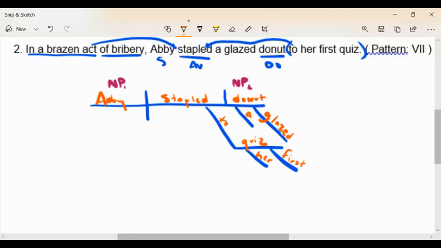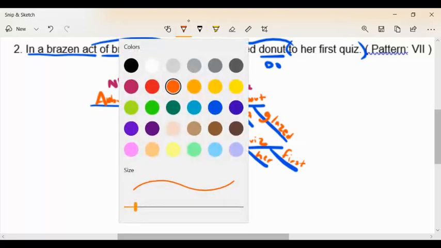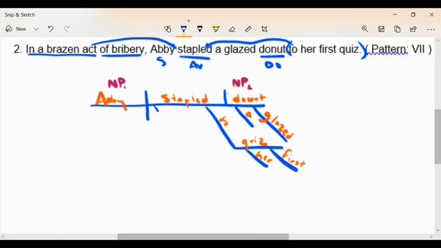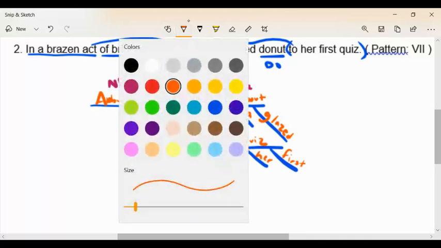So let's start with that first part, which is in a brazen act. All right, so change my color again. Coming down here, so I'm going to say in act, a act, brazen act. And sometimes people hate that. You'll see here in a second what I'm talking about. So I'll say in act. And they like to say the word an act. And I know if it was just simply an act, that would be correct. But the reason I get to use the word a is because of the word brazen. And so we just diagram it exactly as it's written. So a act, brazen act. Brazen means very bold. My line's not long enough there, is it?